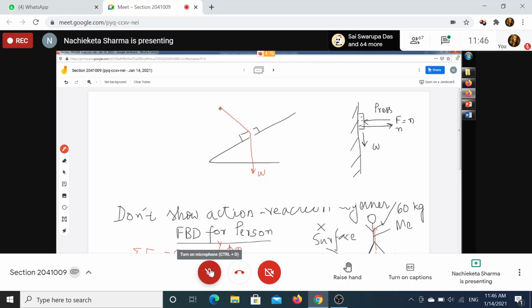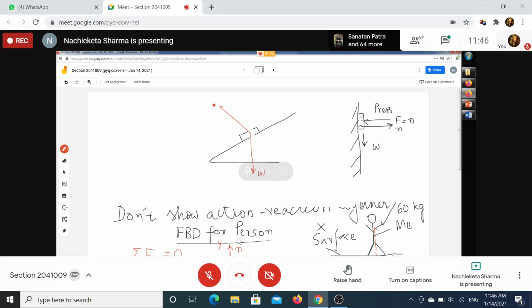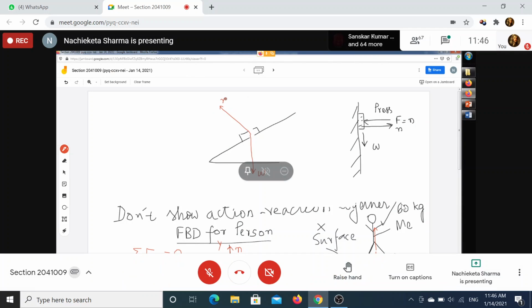Now suppose the body is at rest, then what does it imply? The body is in equilibrium. Now you see, does N equal W here in this problem?